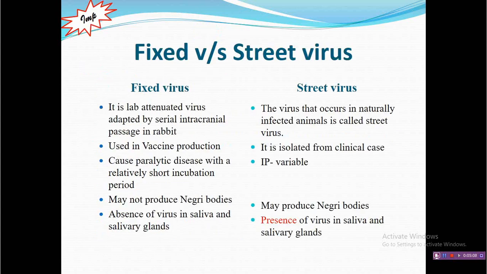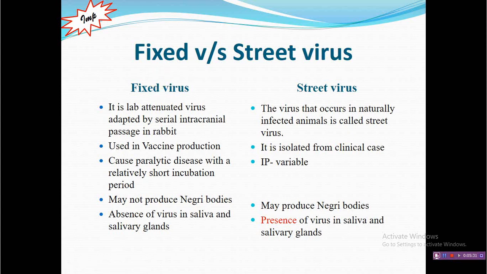Now, there are two words, fixed and street virus, and it must be clear in all your minds, because fixed and street virus may be asked as a definition or differentiation. The word fixed itself tells that they are fixed in some criteria.